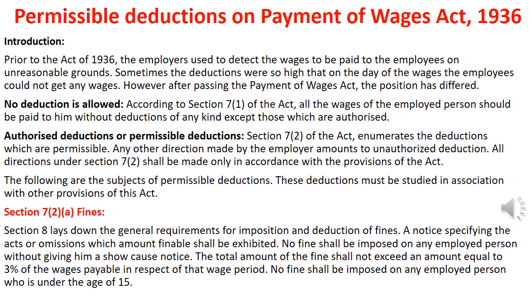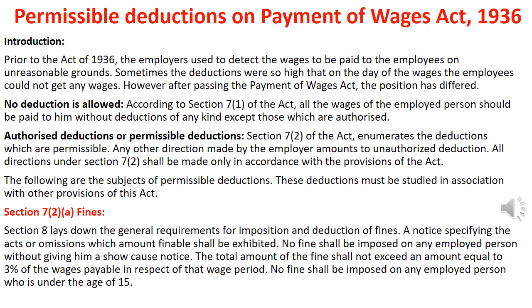In the series of labor law episodes, let us move to another topic. What are the permissible deductions under the Payment of Wages Act 1936? Prior to this act, the employers used to deduct the wages to be paid to the employees on unreasonable grounds. Sometimes the deductions were so high that on the day of the wages, the employees could not get any wages. However, after the passing of the Payment of Wages Act, the position has been a lot different.